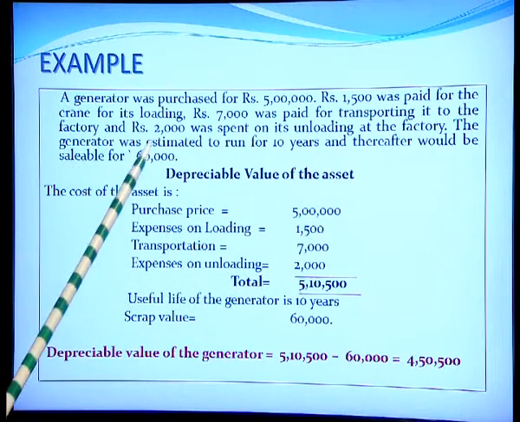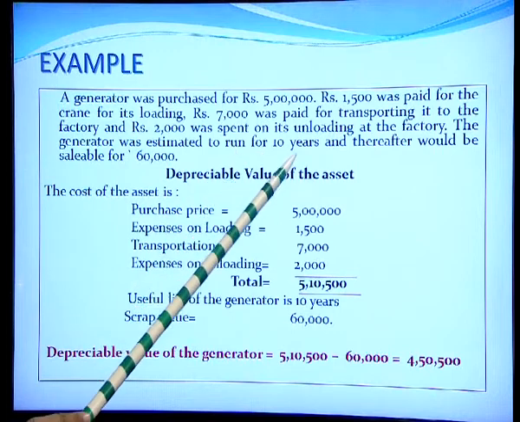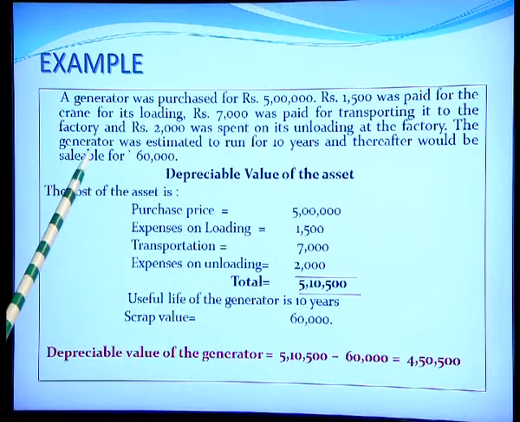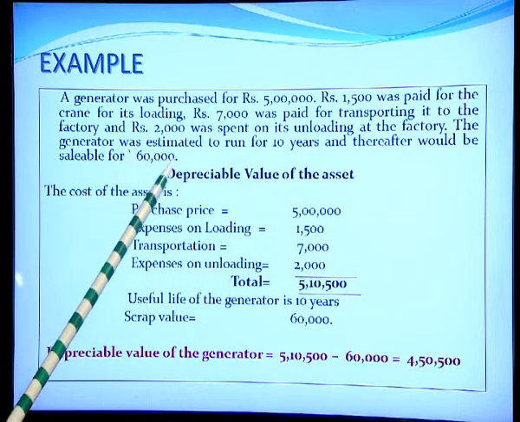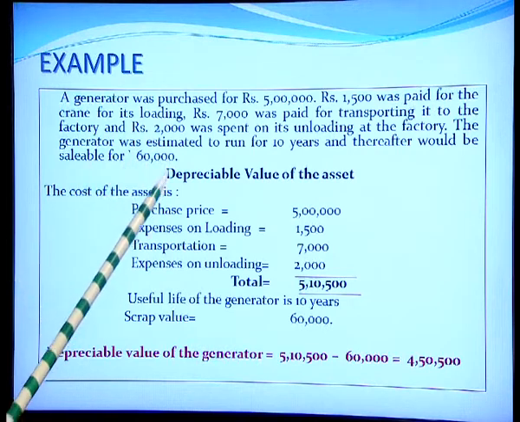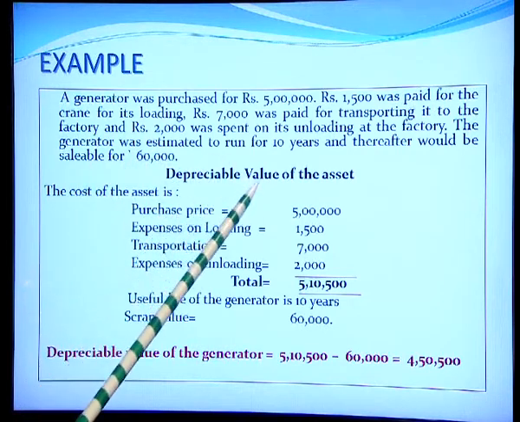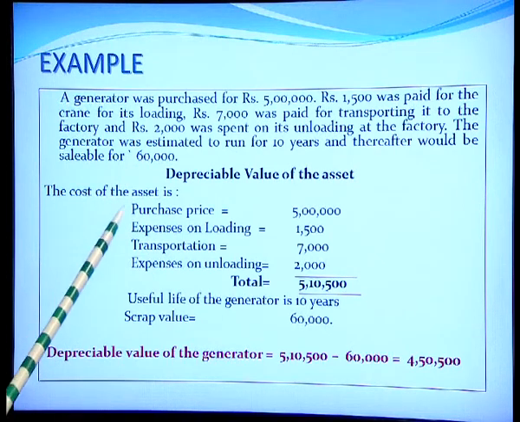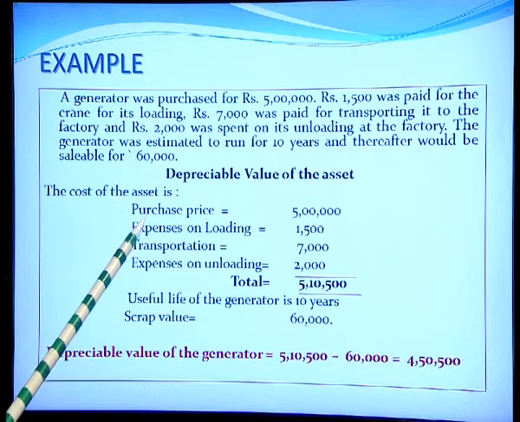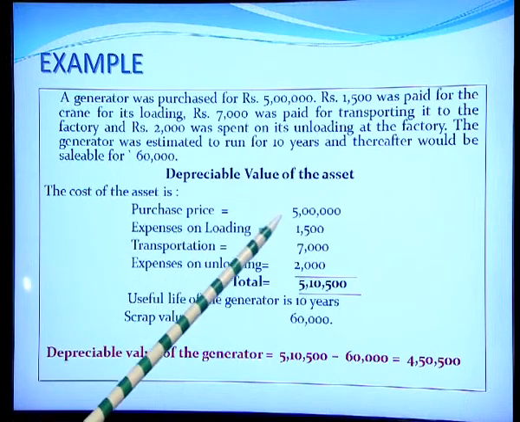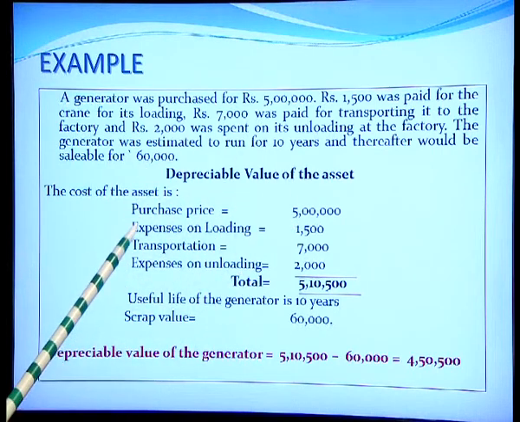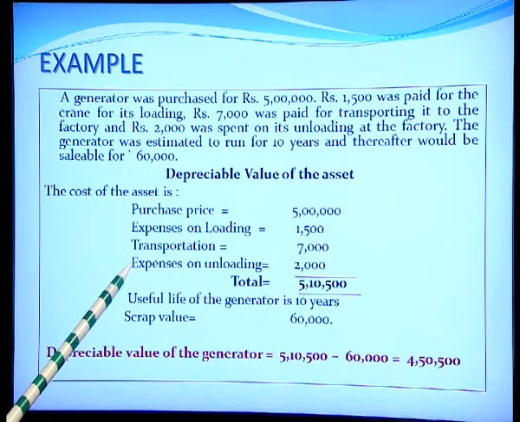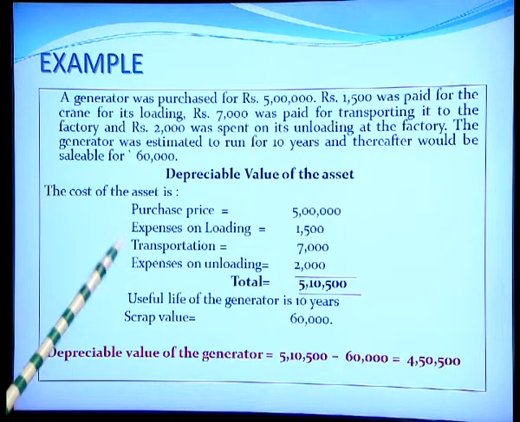The generator was estimated to run for 10 years and thereafter it would be sold for rupees 60,000. So, we now calculate the depreciable value of the asset. First thing is we shall calculate the cost of the asset, which includes the purchase price, that is 5 lakh rupees, and plus all the other cost that has been incurred to bring the asset to its operational form.